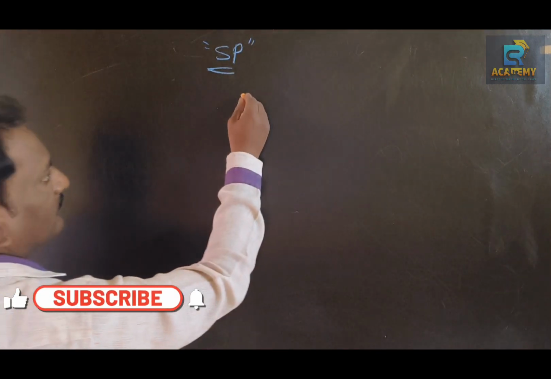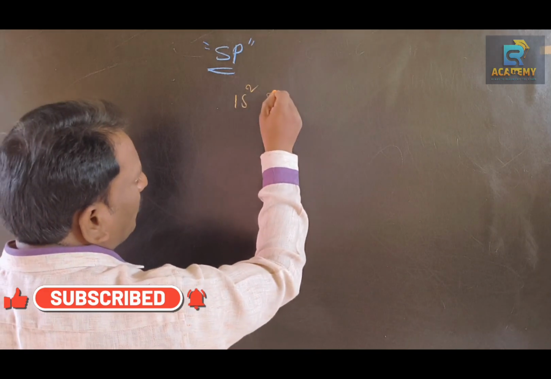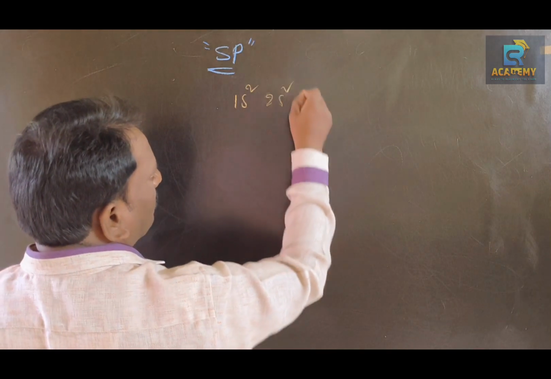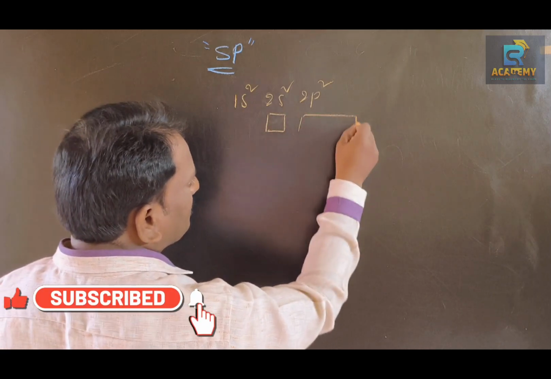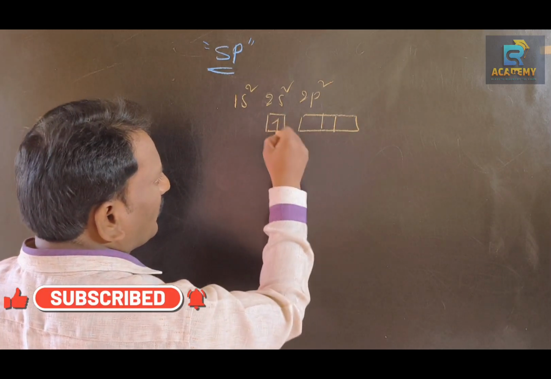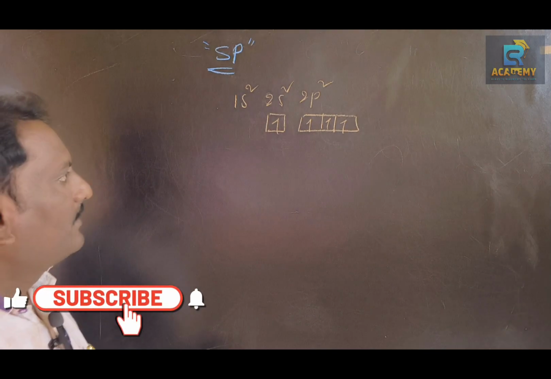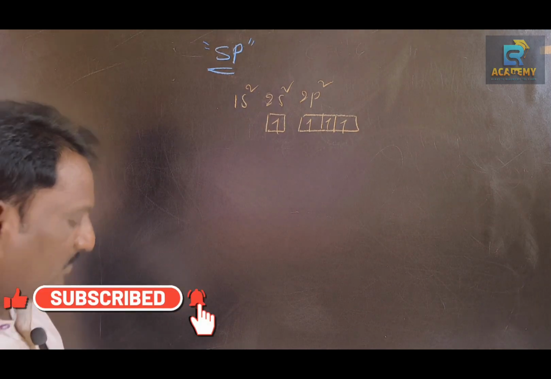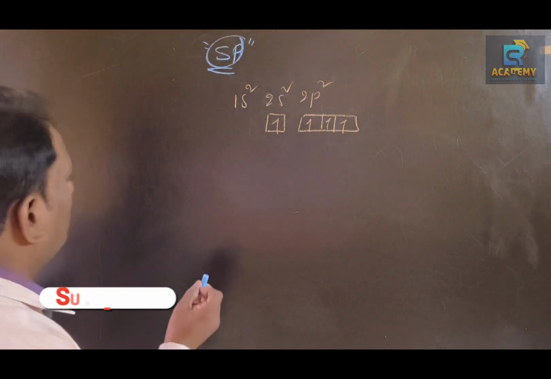Carbon is 1s2, 2s2, 2p2. In the excited state, we need to transfer one electron from s to p as shown in the figure. Are you following, my dears? This is sp2 hybridization.